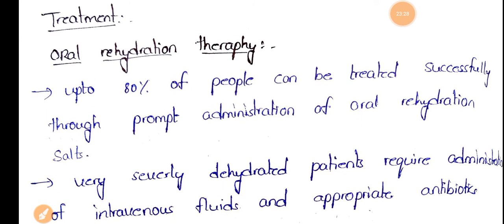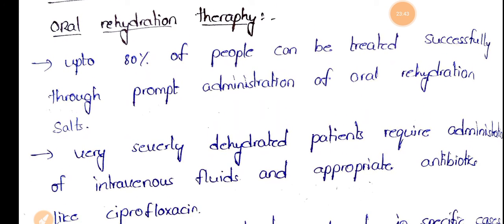here dehydration is the major aspect which leads to death in the patient. So oral rehydration therapy should be given. Up to 80% of the people can be treated successfully through proper administration of oral rehydration salt.